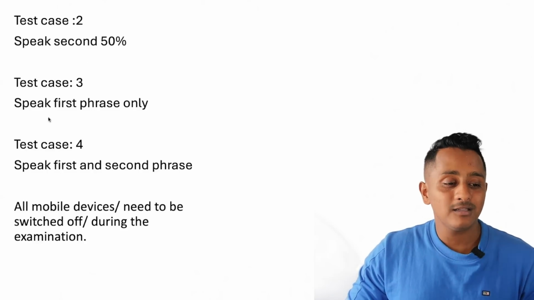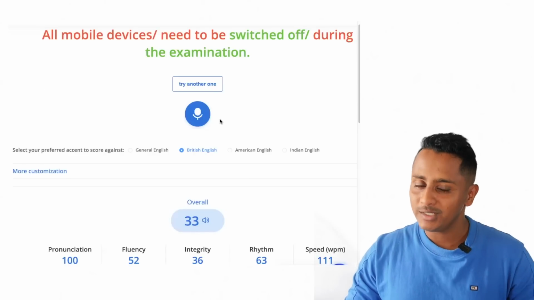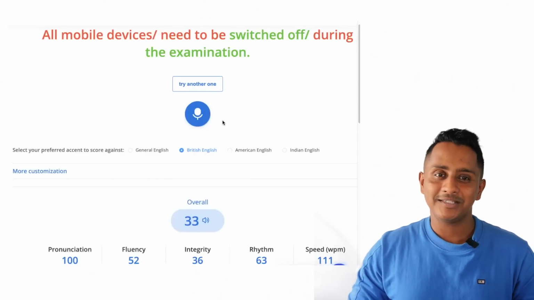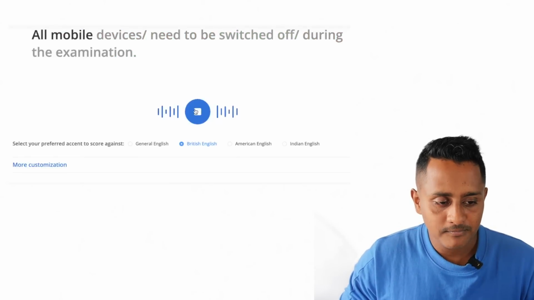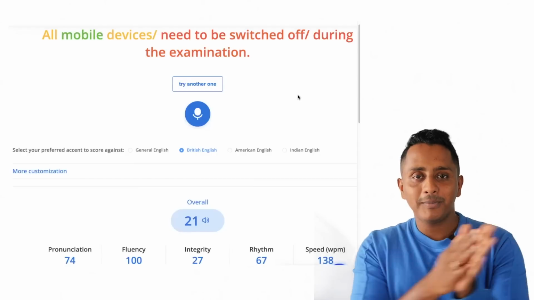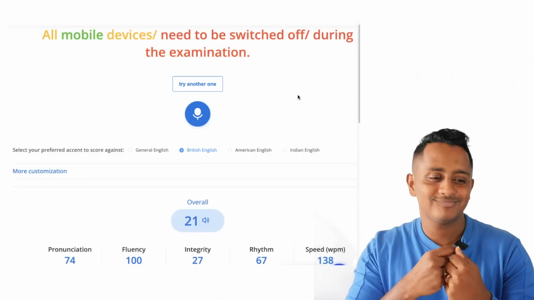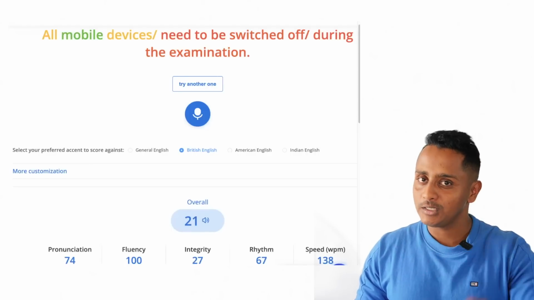So now let's speak the first phrase, only 3 words. Alright, so I'm gonna speak only the first phrase. All mobile devices. That's it. So let's see what the fluency comes. All mobile devices. Fluency is 100. So meaning you start from the beginning, it is like, you know, very happy. You start from the beginning, it's gonna give you good marks.